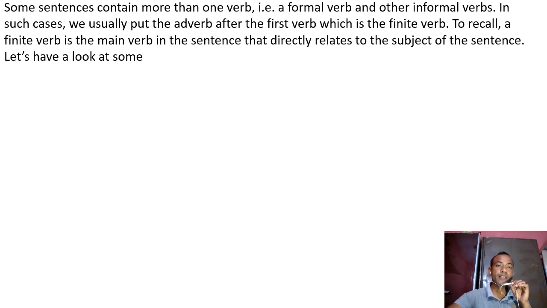Some sentences contain more than one verb, that is a formal verb and another informal verb. In such cases, we usually put the adverb after the first verb, which is the finite verb. To recall, a finite verb is the main verb in the sentence that directly relates to the subject of the sentence.